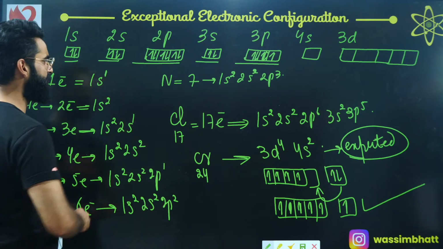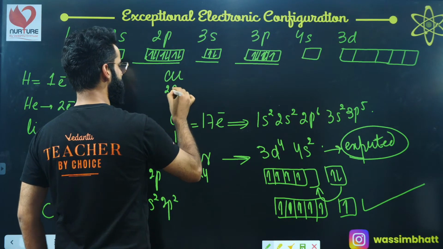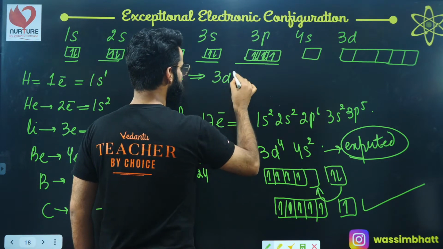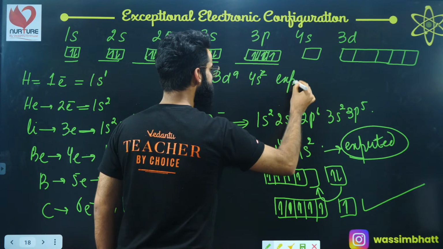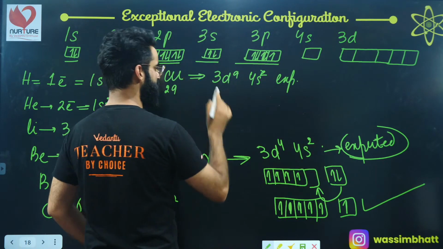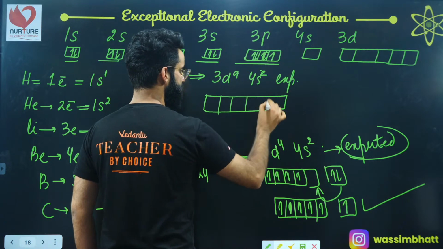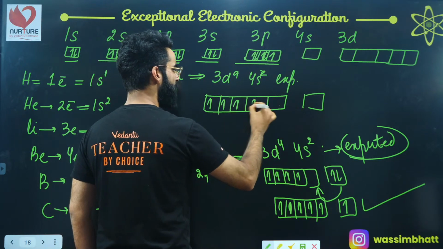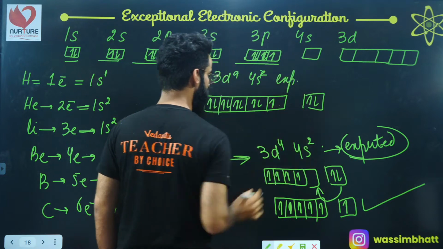Okay. Similarly, if I talk about copper, copper has the atomic number of 29. So its expected configuration is supposed to be 3d9, 4s2. This is the expected configuration, right? But what is the actual configuration of copper? This is the expected one, 9 electrons, 1, 2, 3, 4, 5, 6, 7, 8, 9, right? And 4s2. But what is the actual one?